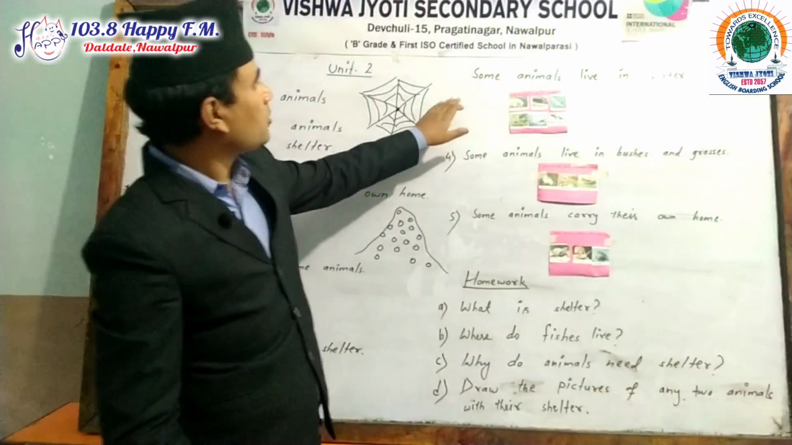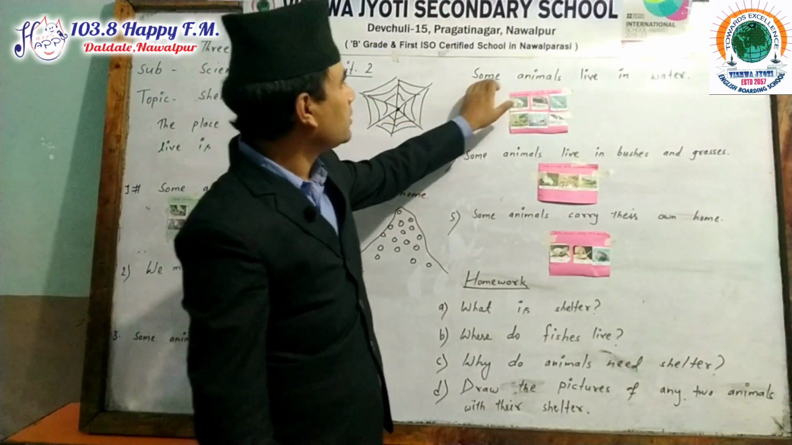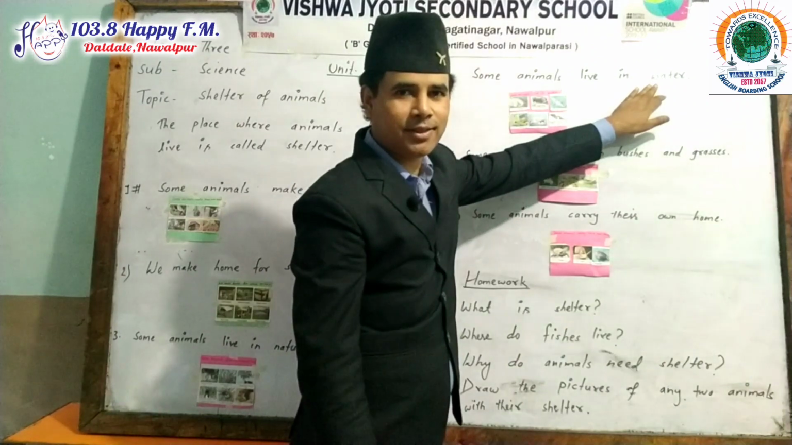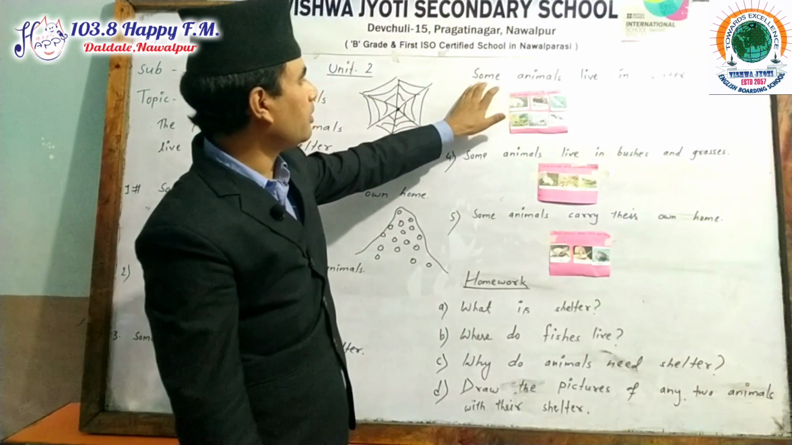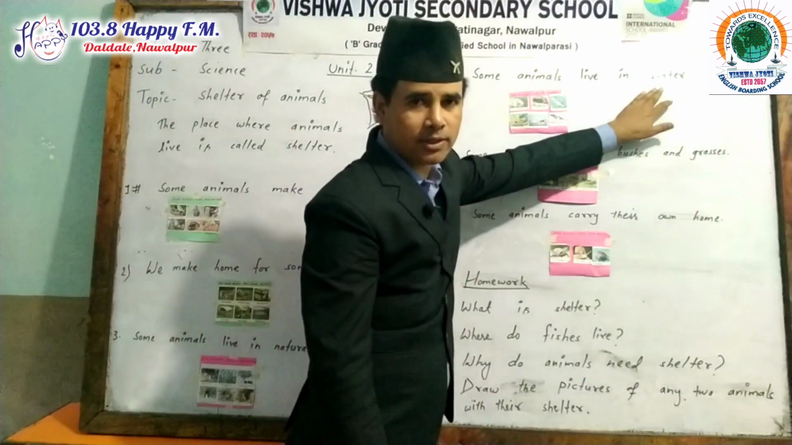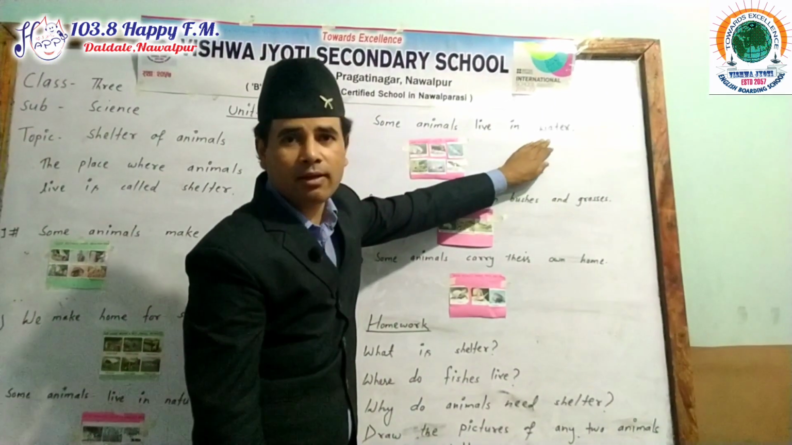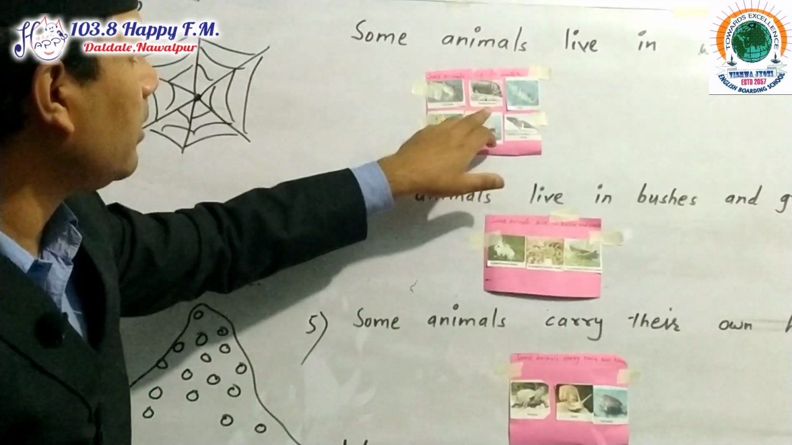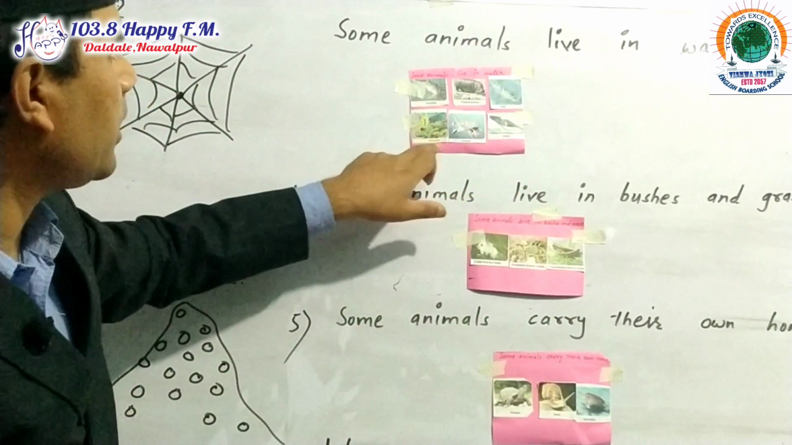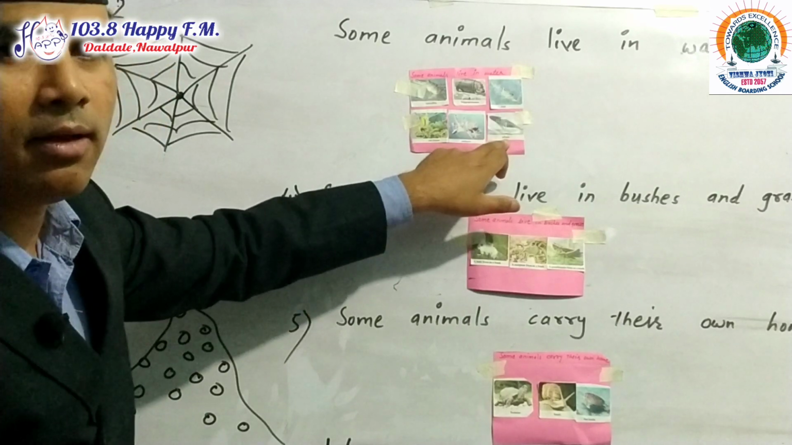Now dear students, here I have already said that some animals live in water. Water is very different, my dear friend. Some animals live in water. Examples are here. It's given: crocodile, hippopotamus, fish, seahorse, octopus and whale.